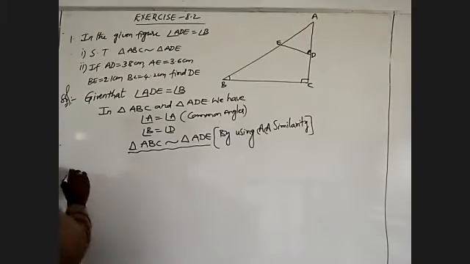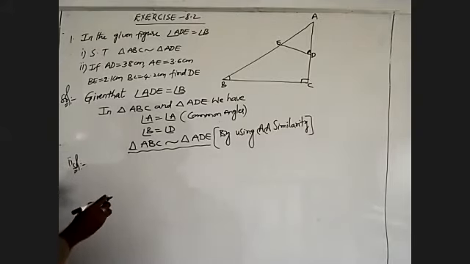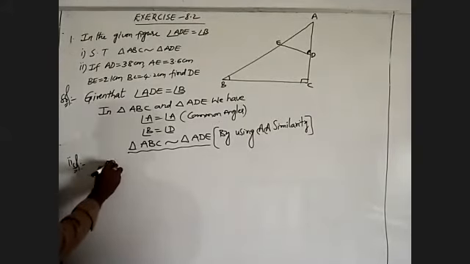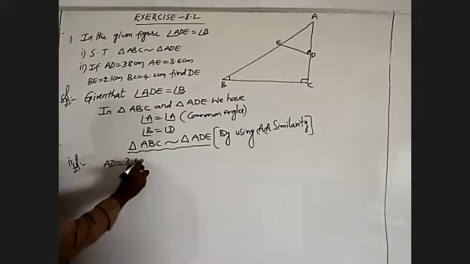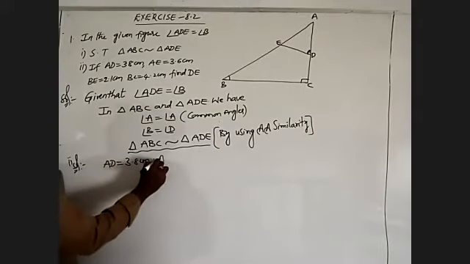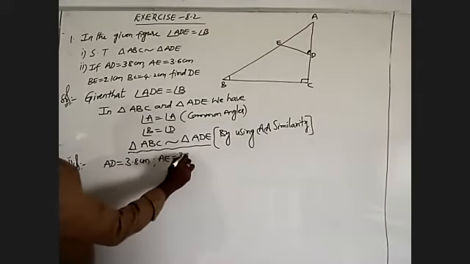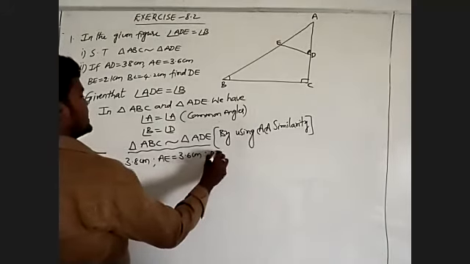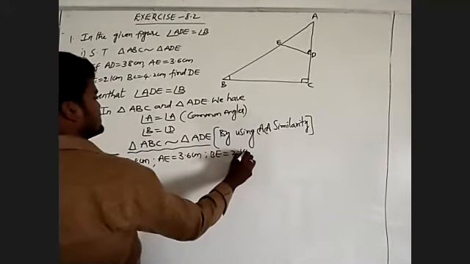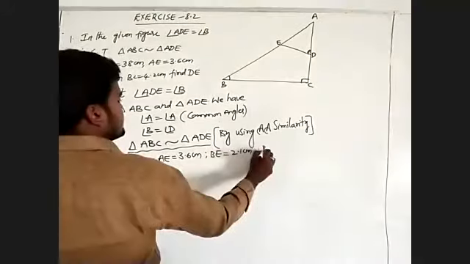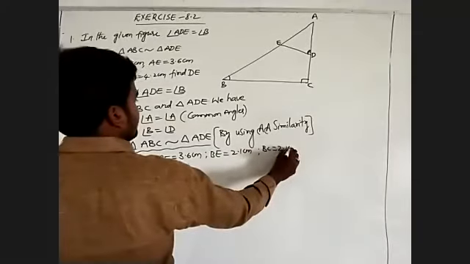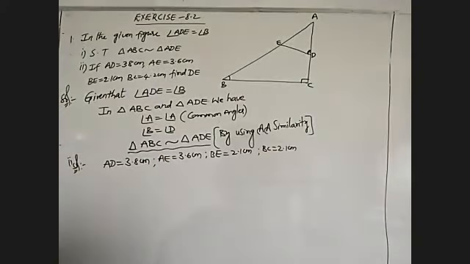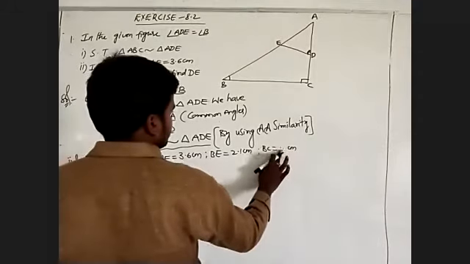Now I am going to the second one. AD is given, AD is nothing but 3.8 centimeters. After, AE is equal to 3.6 centimeters. After, BE is nothing but 2.1 centimeters, and BC is equal to 4.2 centimeters.